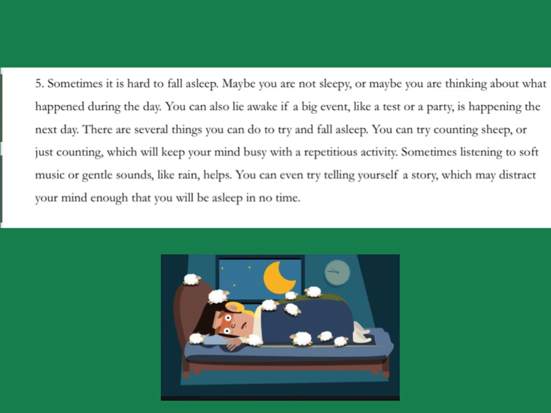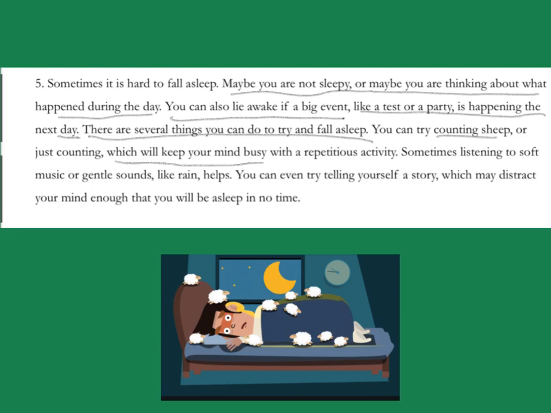Sometimes it is hard to fall asleep. Maybe you're not sleepy, or maybe you're thinking about what happened during the day. You can also lie awake if a big event like a test or a party is happening the next day. There are several things you can do to try and fall asleep. You can try counting sheep, or just counting, which will keep your mind busy with repetitive activity. Sometimes listening to soft music or gentle sounds, like rain, helps. You can even try telling yourself a story, which may distract your mind enough that you will fall asleep in no time.